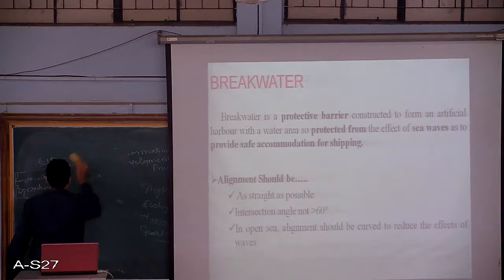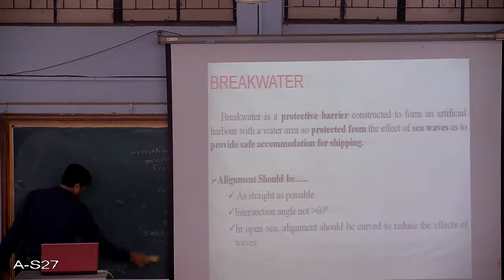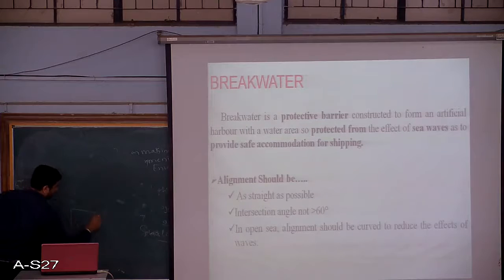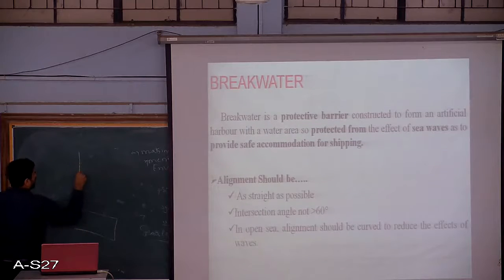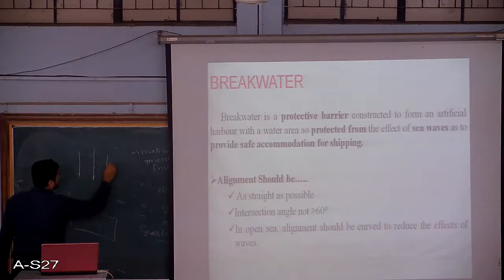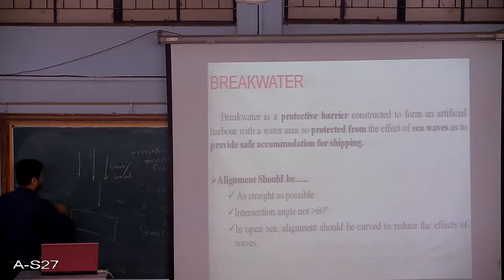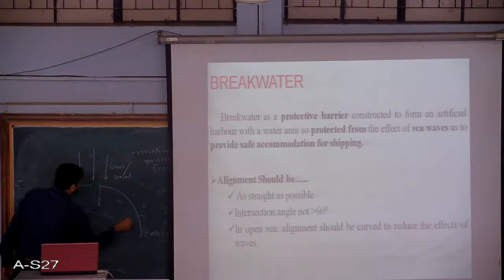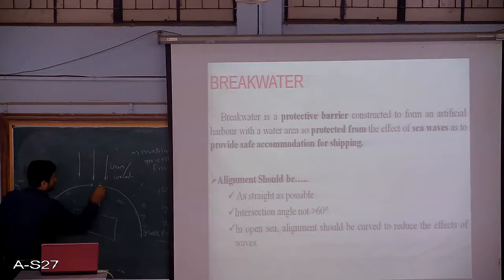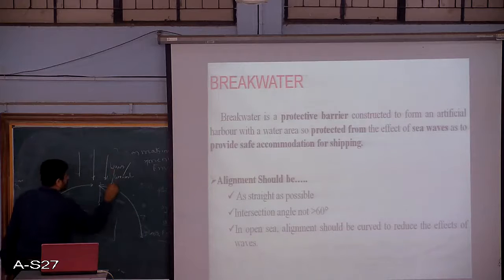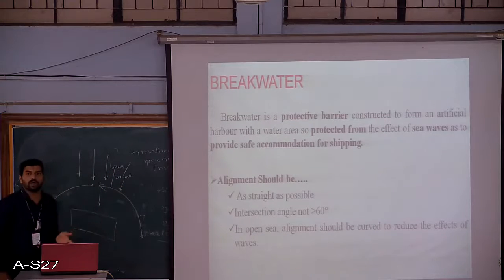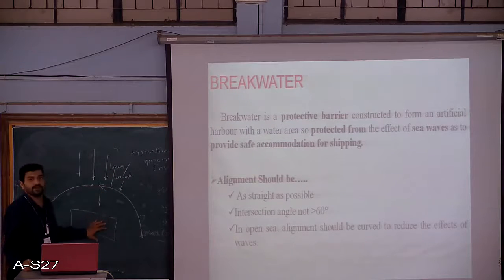Now let us consider that this is our harbor region. There will always be waves or currents reaching this particular harbor. So we need to construct some structures so that the energy of such waves is broken down before it enters this harbor area.